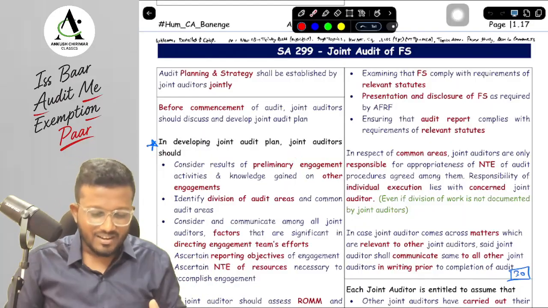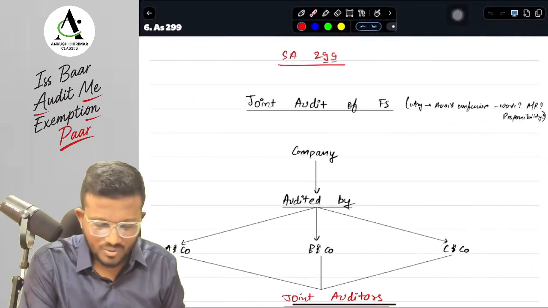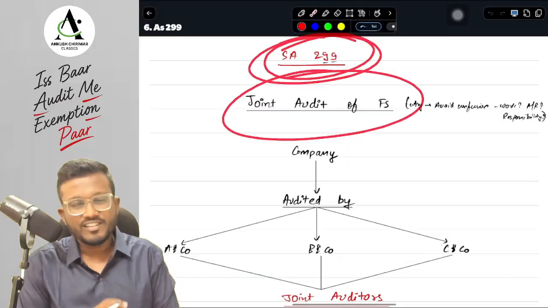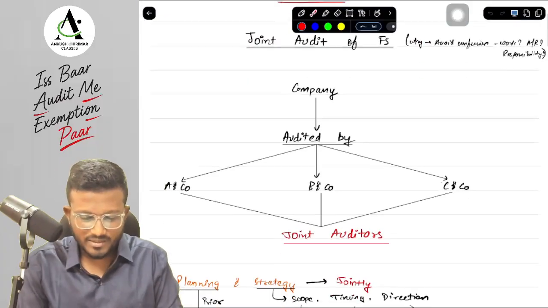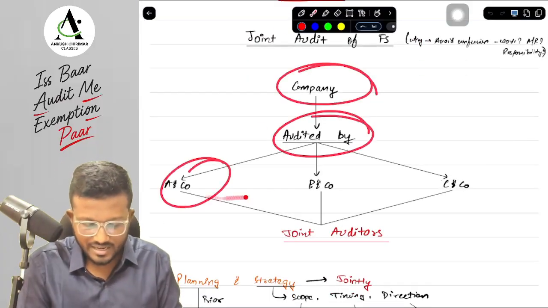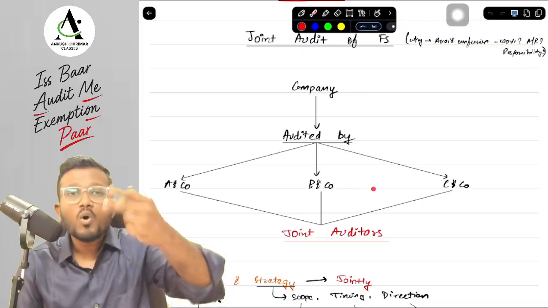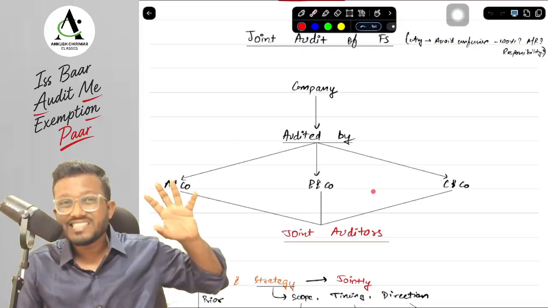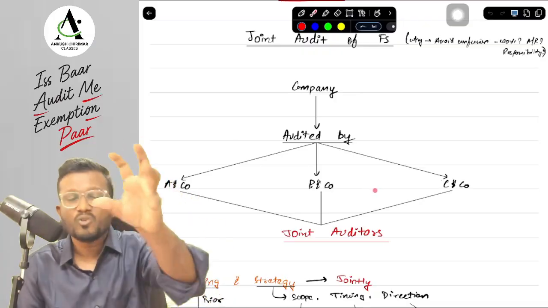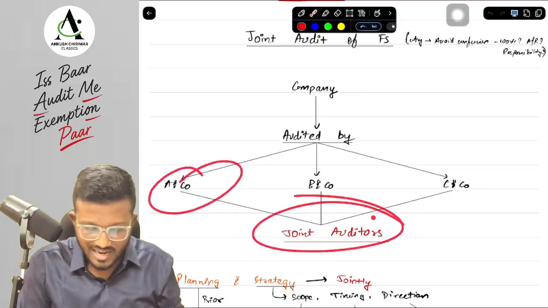Okay, yes sir, without much ado, let's start with our SA 299 that talks about joint audit of financial statements. So what is joint audit of financial statements? Suppose there is a company which is audited by A and Co., B and Co., C and Co. So basically there are three auditors. Whenever there are two or more auditors auditing the same company for the same financial year, that is called joint audit, and all these auditors are called joint auditors.